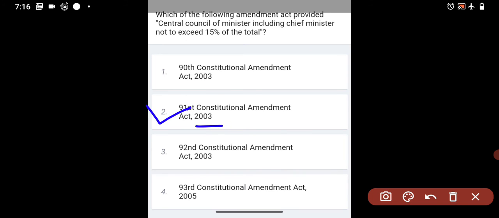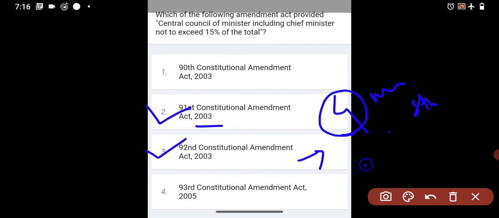The 92nd constitutional amendment is about 4 more languages being introduced in the 8th schedule. We know the 8th schedule is for languages. So 4 more languages were added, and we have a total of 22 languages under the 8th schedule. So what are the 4 languages?